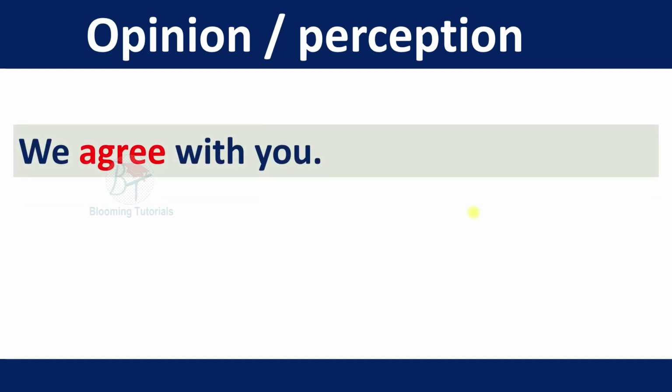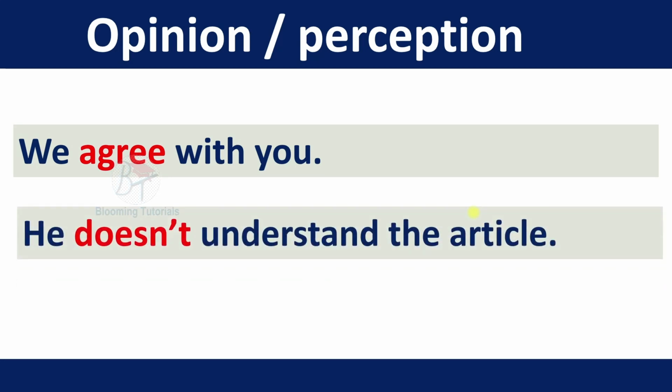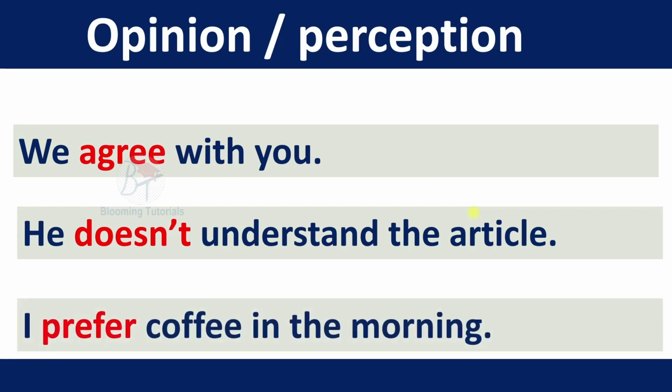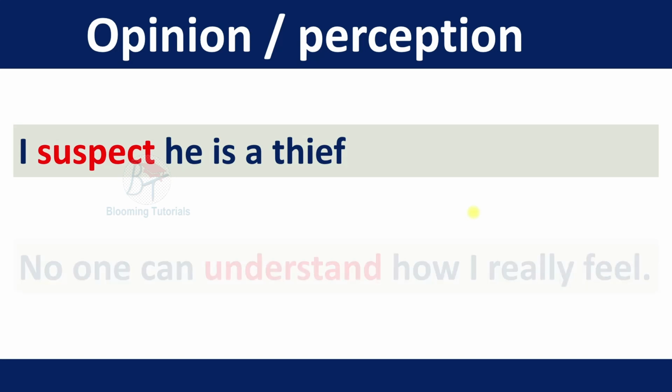We agree with you. Here, agree is opinion or perception of the subject, so it's called a stative verb. He doesn't understand the article. So here understand is a stative verb. I prefer coffee in the morning. Here prefer is a stative verb. I suspect he's a thief. Here suspect is a stative verb.